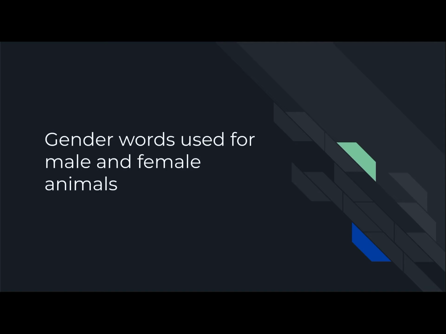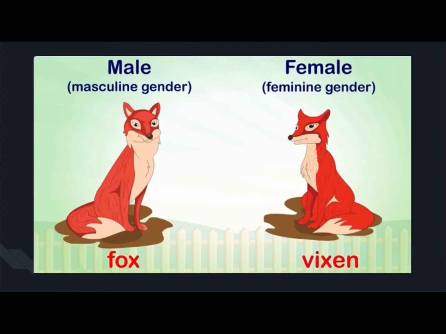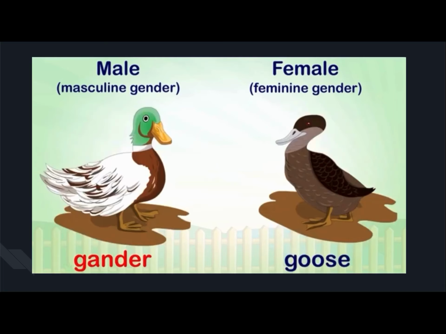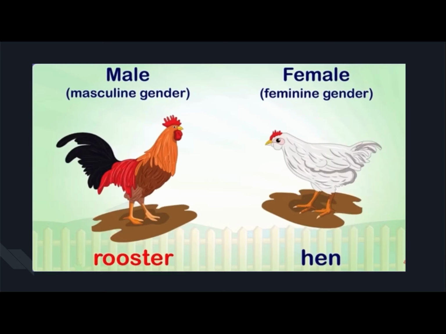Now, children, there are certain words which are used for male and female animals. Now, let us see. The male animal is fox, and the female of fox is known as vixen. Gander is the masculine gender, and the female of gander is goose. Now, the male is rooster here, and the female of rooster is hen.